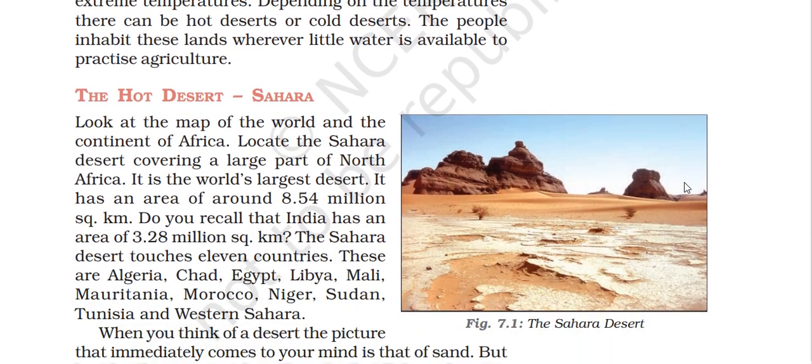The hot desert of the Sahara. Look at the map of the world and the continent of Africa. Look at the Sahara Desert covering a large part of North Africa. It is the world's largest desert. It has an area of around 8.54 million square kilometers. Do you recall that India has an area of 3.28 million square kilometers? The Sahara Desert touches 11 countries.